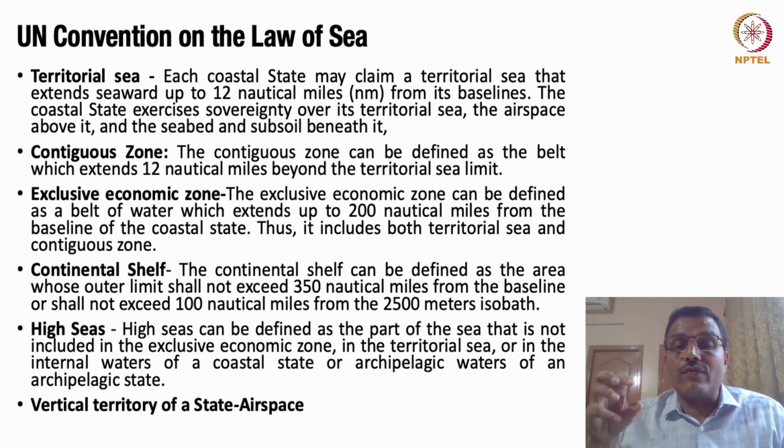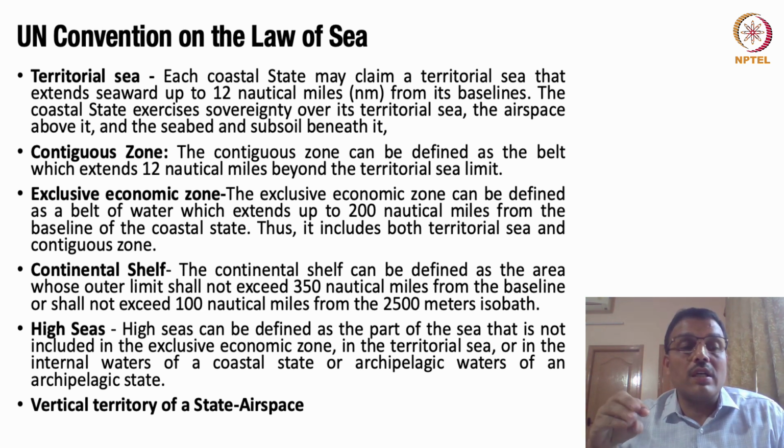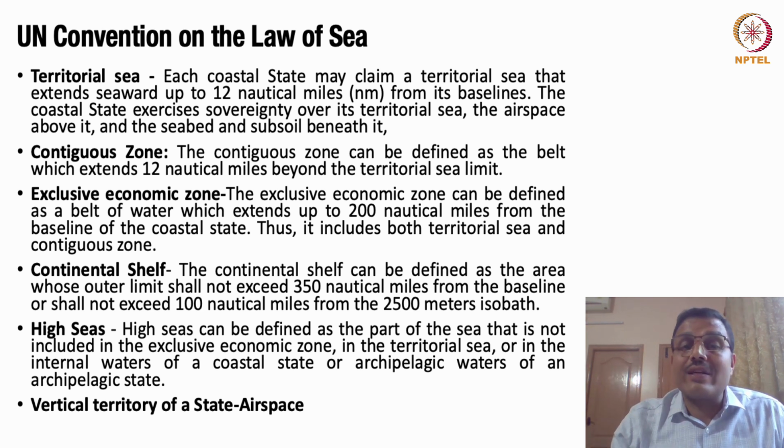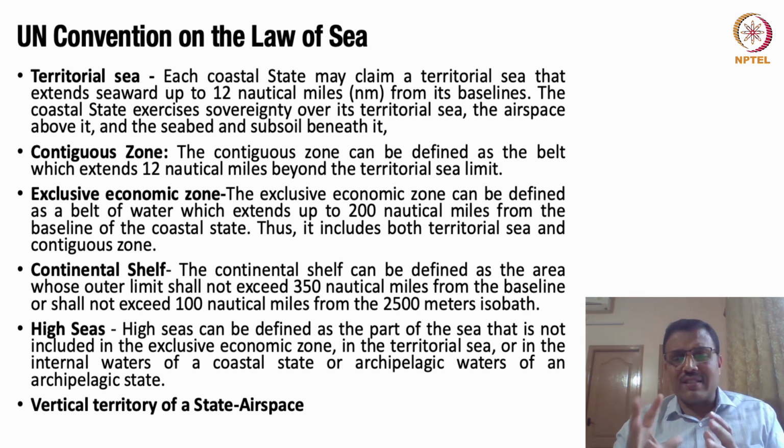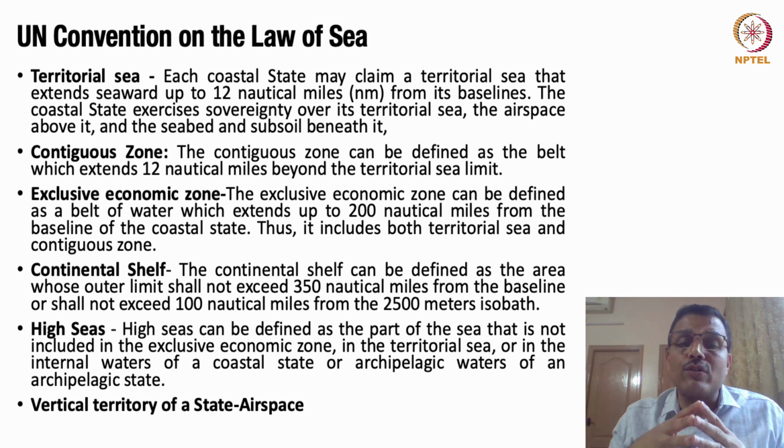As students of law and public policy, these are some of the terminologies that you should be very well aware of. First is what is territorial sea. Second is what is a contiguous zone. This is something that is defined under the United Nations Convention. And please note, all of these determine what kind of law applies on sea. See, for example, we say the union laws will apply to the territory of India.